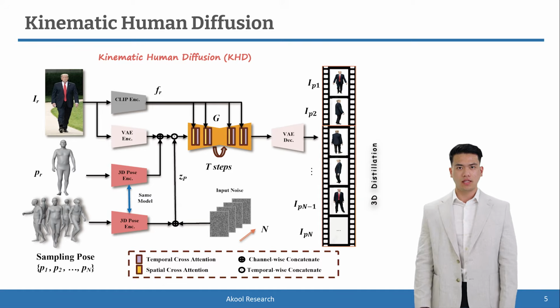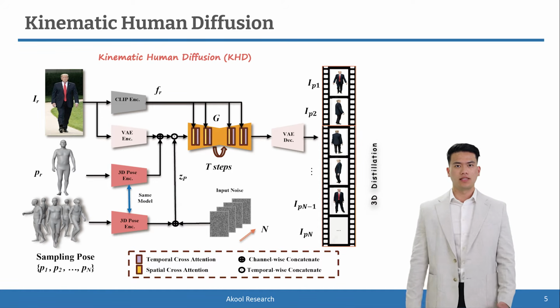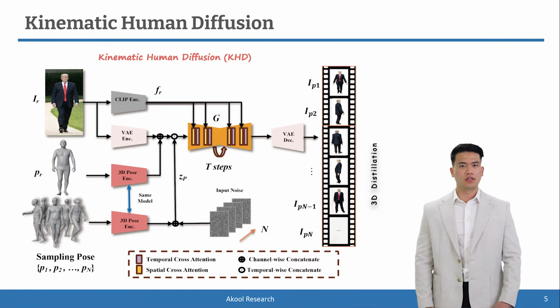The reference image IR is encoded by the VAE encoder of the diffusion model into a latent code ZR, serving as an appearance reference throughout the process. Additionally, the reference image is encoded by the CLIP image encoder into features, which are injected into the network through cross-attention.